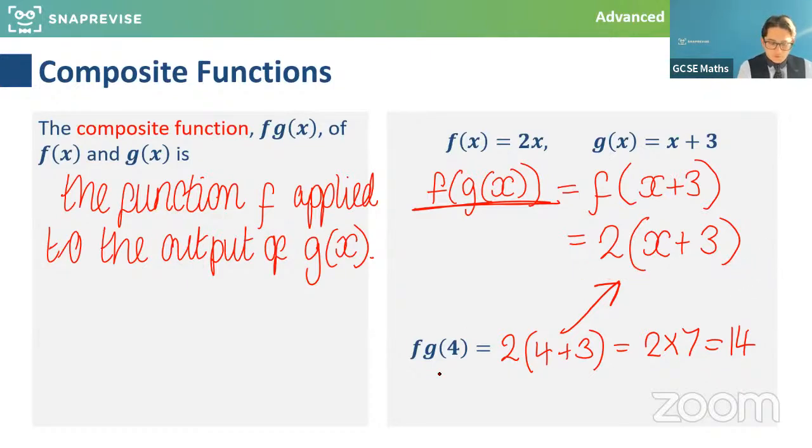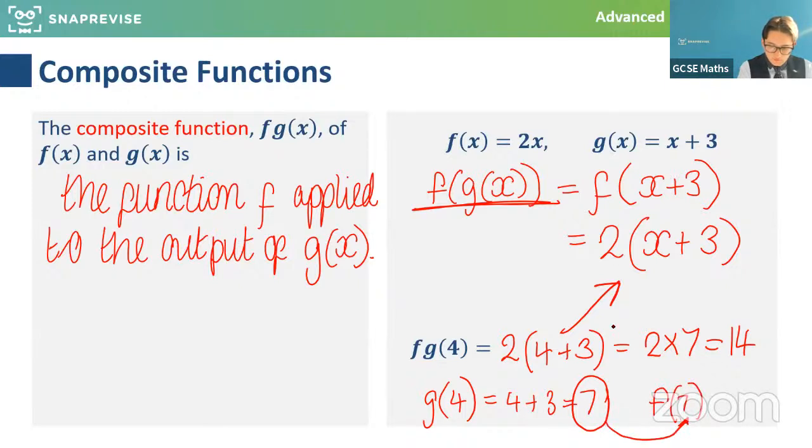But even if you'd done it separately, if you said, right, what's g of 4? What happens when I put 4 into g? I add 3 to it, and I get 7. And then I take 7 and I put that into f. And what does f do? It times it by 2. I get 14. Okay. So the definition here is the combined composite function defined in terms of x. So you can just use that now if you need to do the composite function rather than doing it in 2 separate steps.